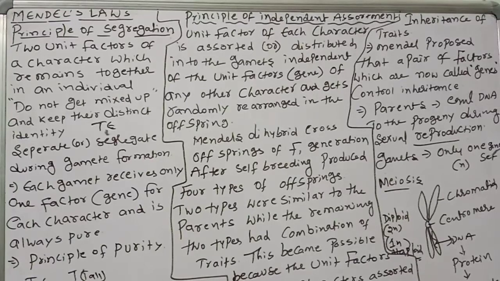Okay children, so next, inheritance of traits. How the characters spread from one generation to another is simple: because of genes. Genes are nothing but factors. Parents give equal DNA to the progeny during sexual reproduction. Male gamete and female gamete together form 1n plus 1n, the zygote, which is diploid. That diploid develops into embryo, fetus. So the characters in the male and female halves, both we can see in the offspring.